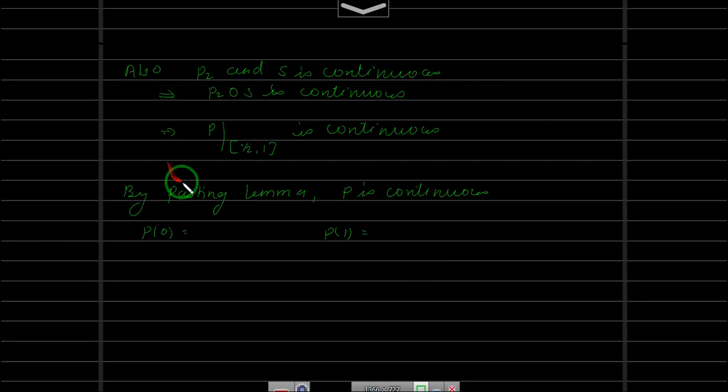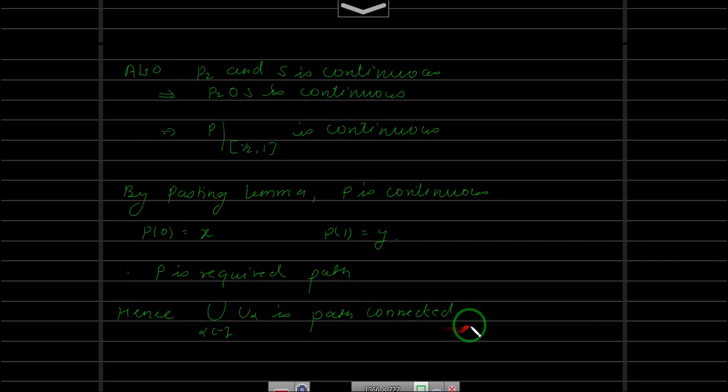So this is x and y respectively, and therefore we get this p is the required path, and hence the union over alpha belonging to I of U alpha is path connected. Correct? So this is all about this theorem.